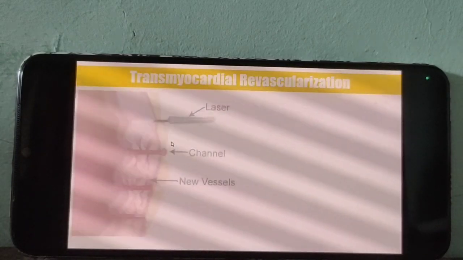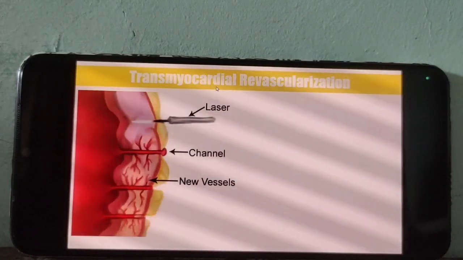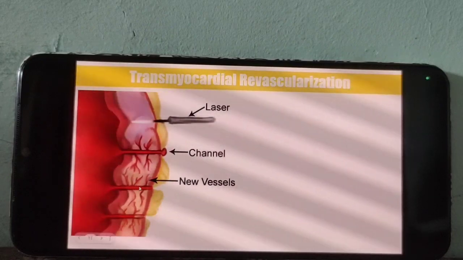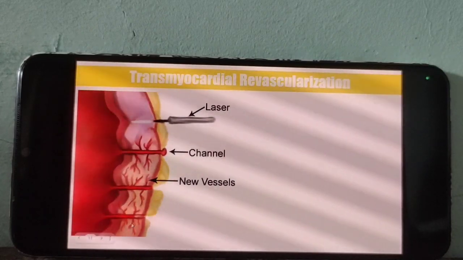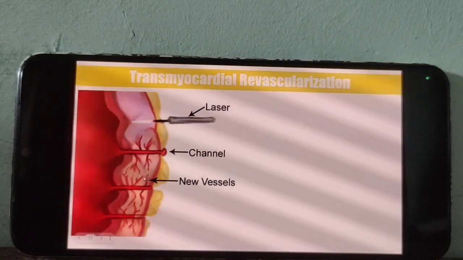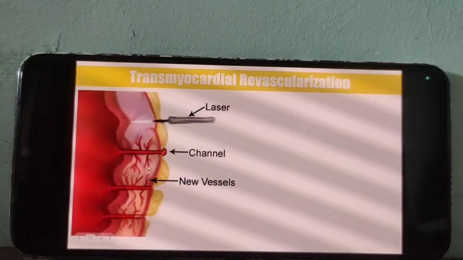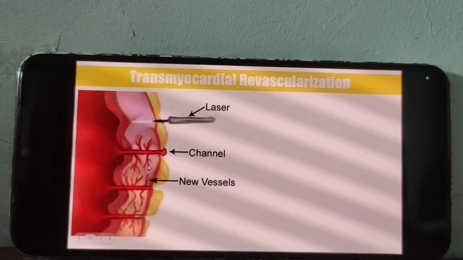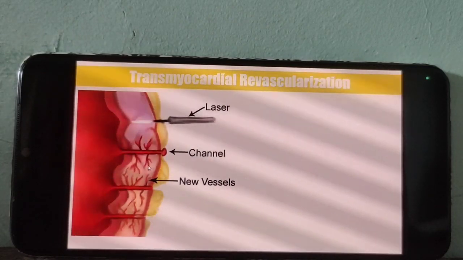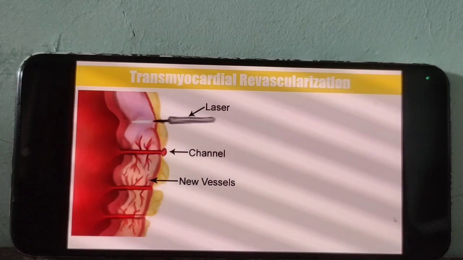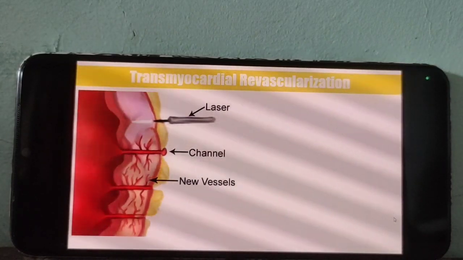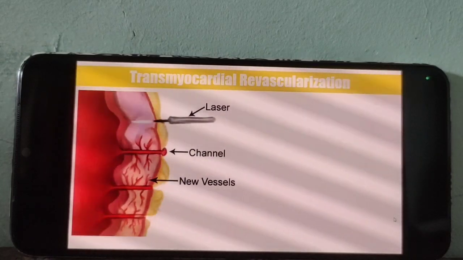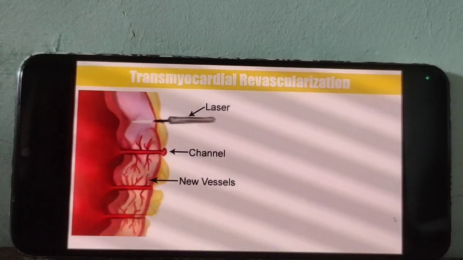Now, transmyocardial revascularization. See that these are revascularization procedures. That means the complication arising in the vessels of our heart. By using laser technique, they are treating the condition.